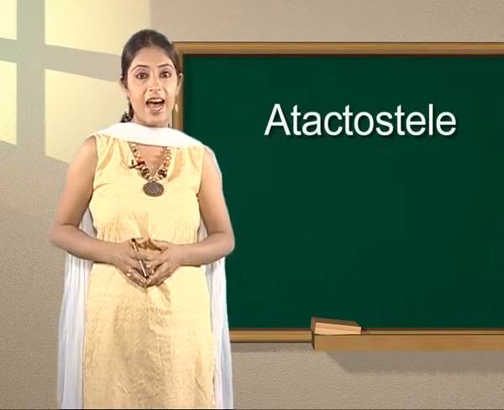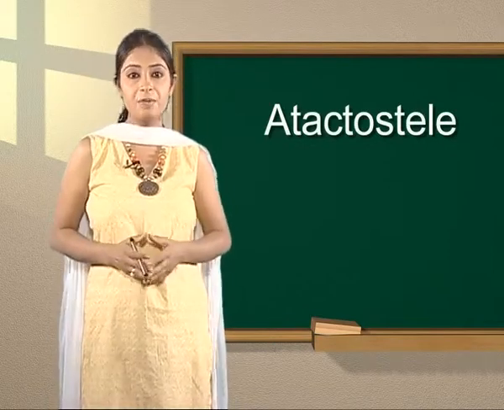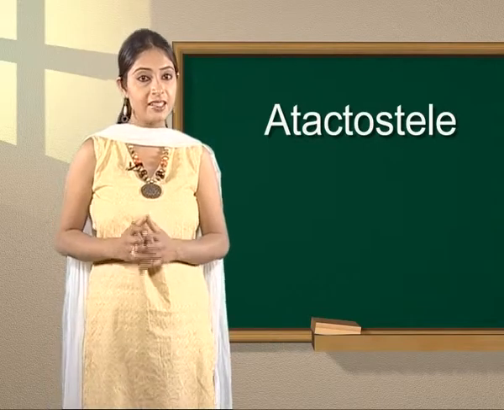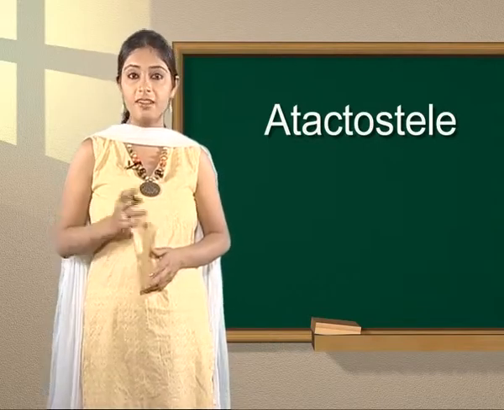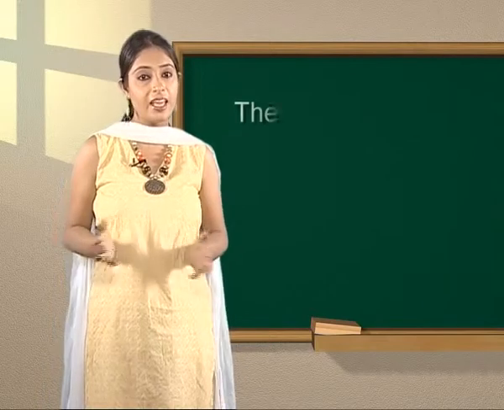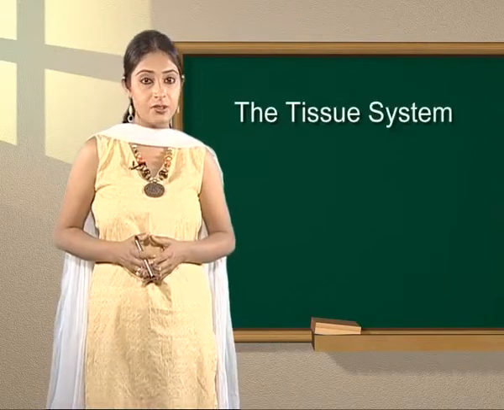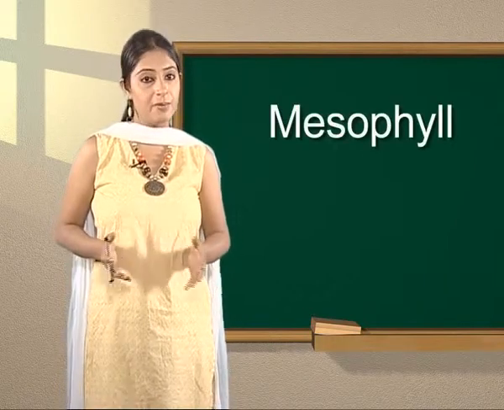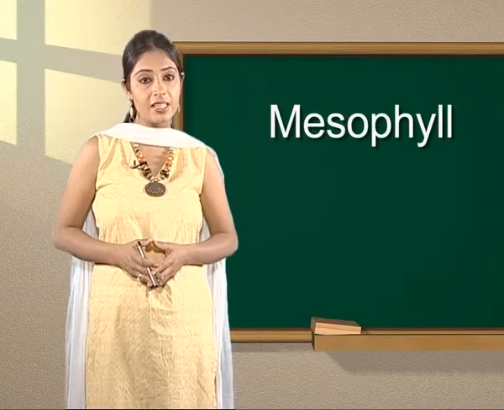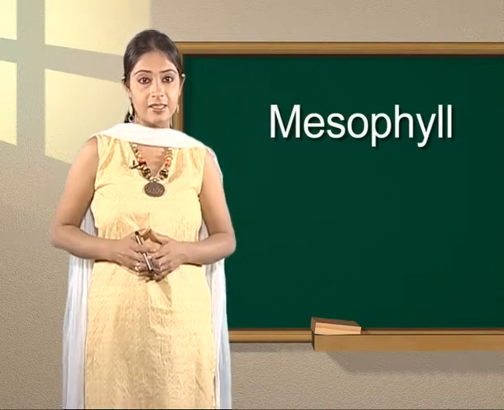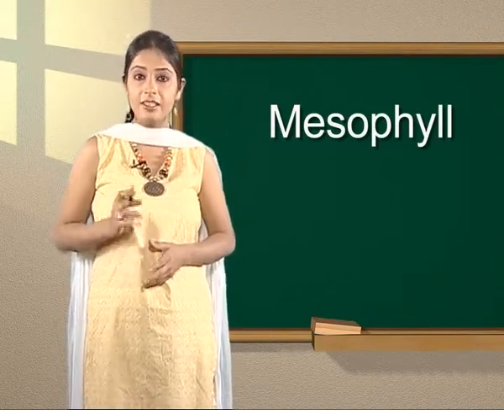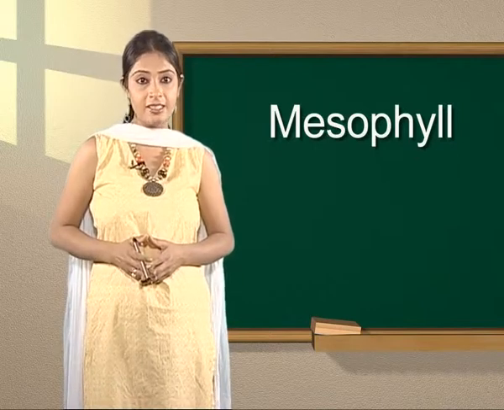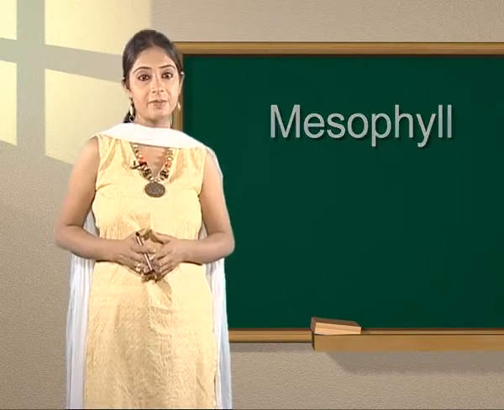So students, I think now the types of ground tissues present in roots and stem are clear to you. If we talk about the ground tissue system in leaves, it is represented by mesophyll. Mesophyll is mainly involved in photosynthesis, as the cells are thin-walled and contain chloroplasts.